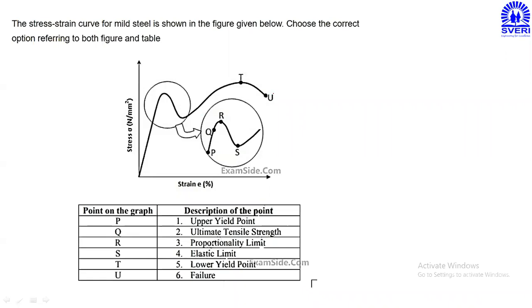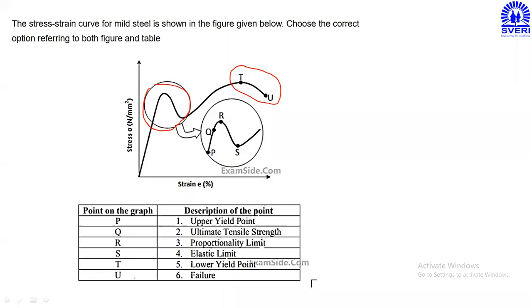Whatever the points are there in this circle are represented here: point P, Q, R, S, and then T and U.